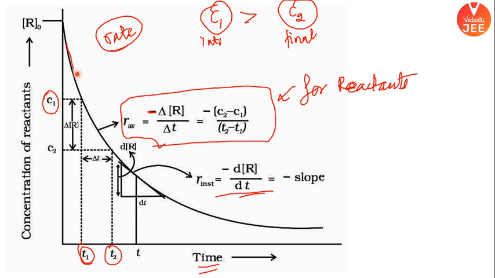सबको समझ आया? Concentration of reactant is decreasing with time, इसका मतलब ये है. ठीक है, सबको समझ आया? क्लियर है बेटा? And C2 is less than C1. That's why overall the rate will be positive. Overall rate would be positive. ये बड़ा important point है.